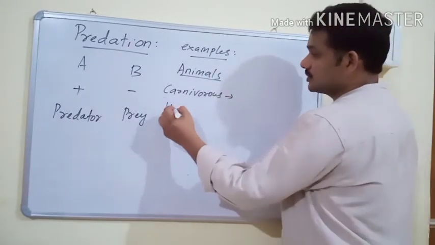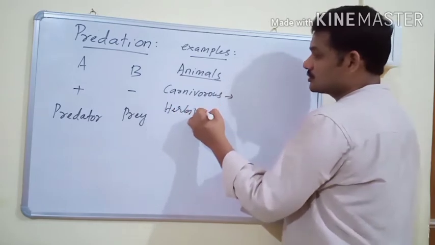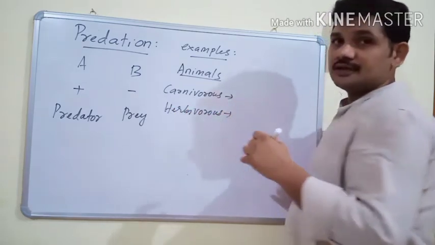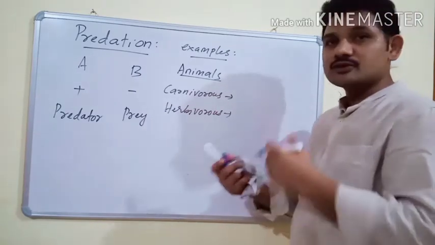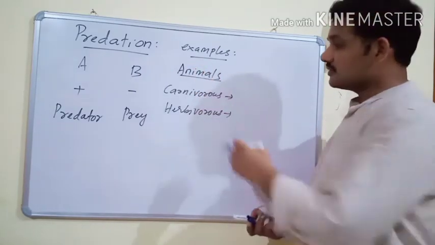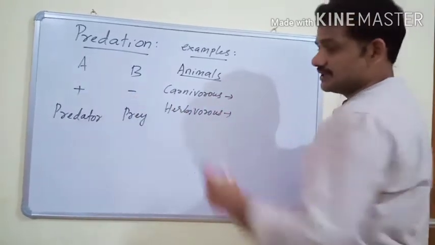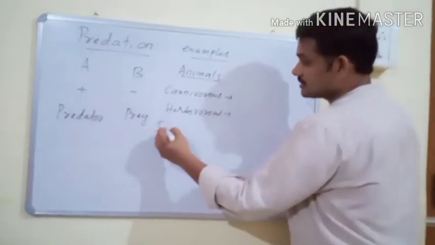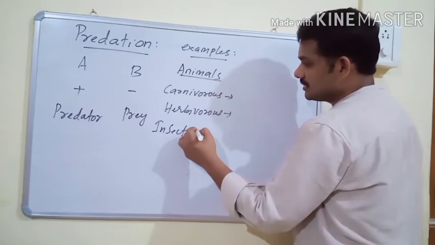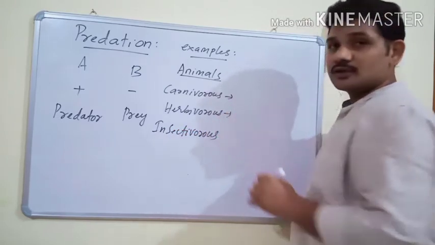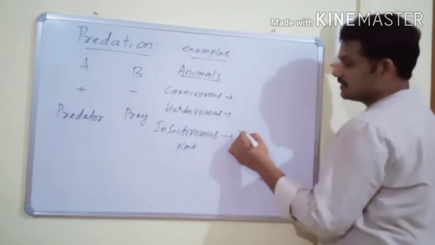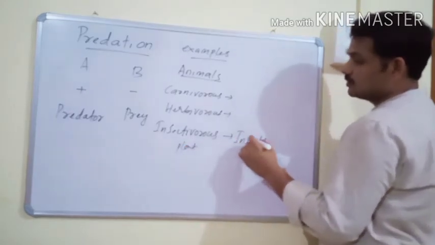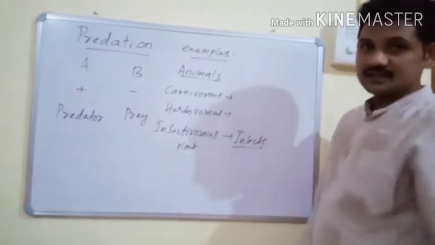Herbivores usually feed on parts of plants, or they also feed on seeds, which means they also remove future individuals. That's why they are also regarded as predators. Among plants, there are insectivorous plants, which feed on insects, so they also act as predators of insects.